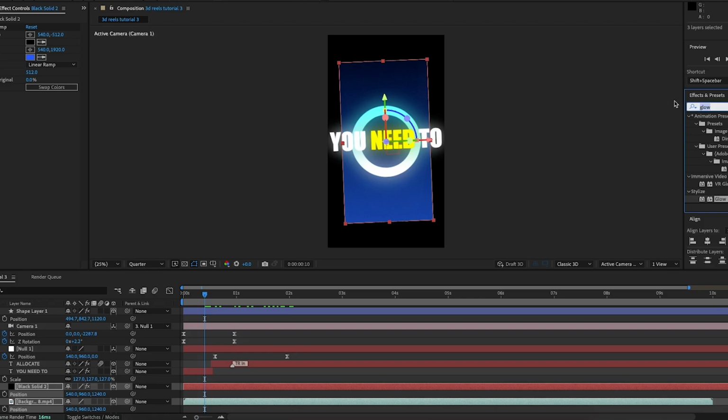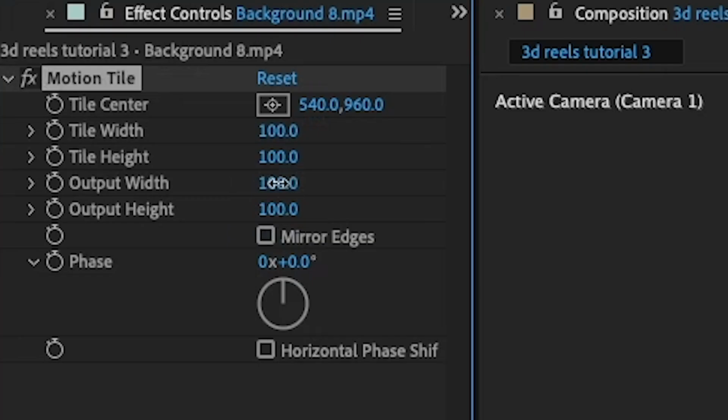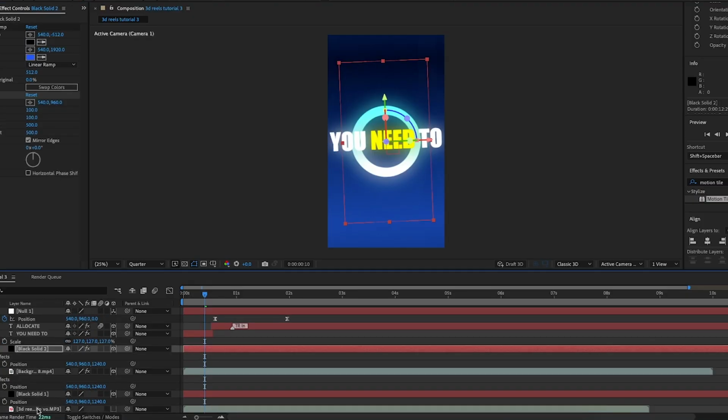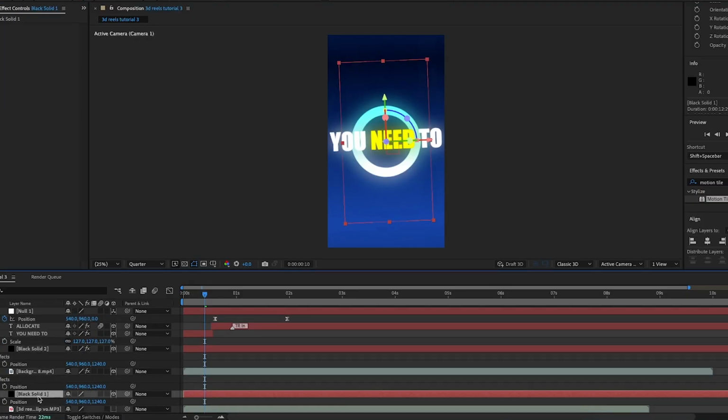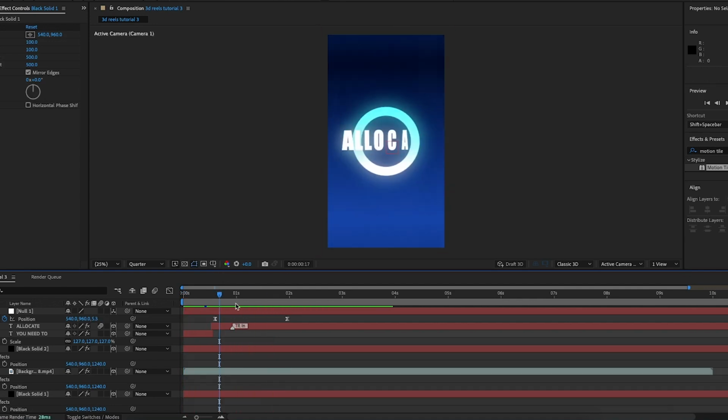I'm going to search up in the effects and presets motion tile and add the motion tile effect onto one of the background layers. I'll increase the output width to 500 and the output height to 500. I'll then check mirror edges, copy this and paste it on the other 2 background layers. And now, as you can see, it will extend further on. So now the background is fully over the composition again.